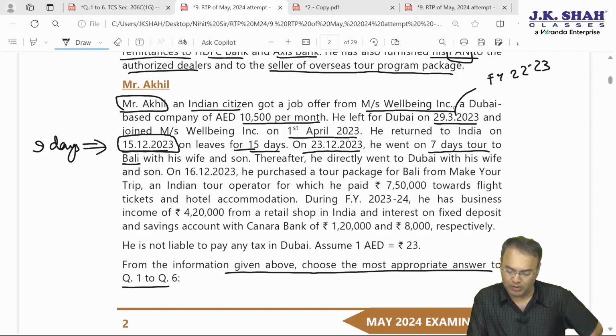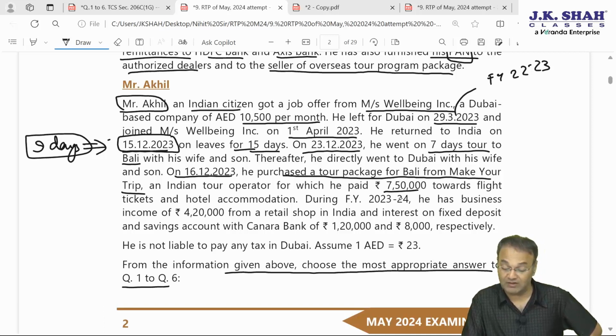Thereafter he directly went from Bali to Dubai with his wife and son. On 16 December 23, the day after he entered India, he purchased a tour package for Bali from Make Your Trip, an Indian tour operator, for which he paid 7,50,000 Indian rupees to purchase dollars towards flight tickets and hotel accommodation. During financial year 23-24, will this 7,50,000 be subject to TCS or not?